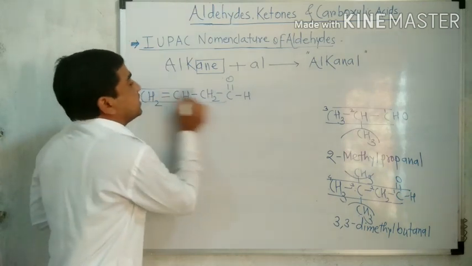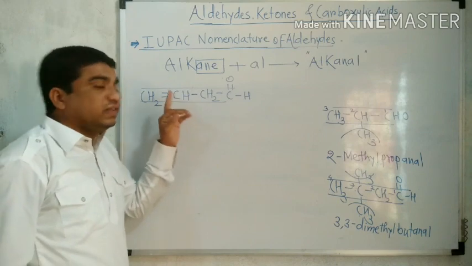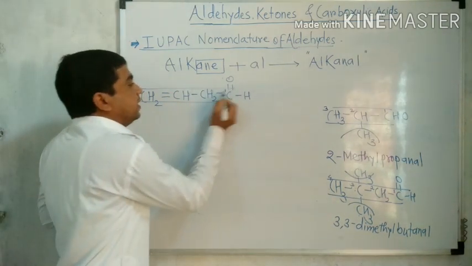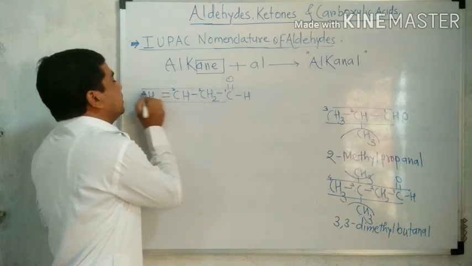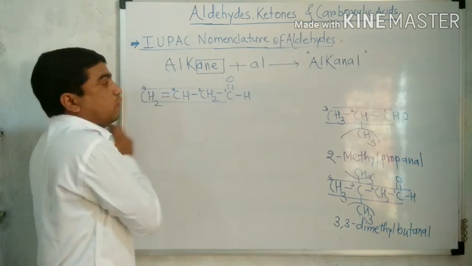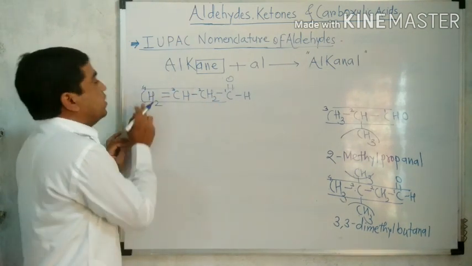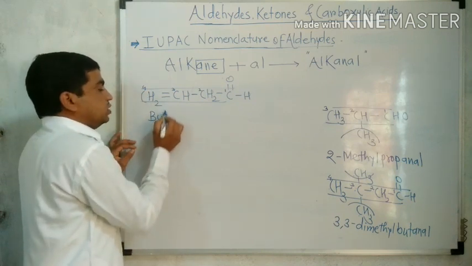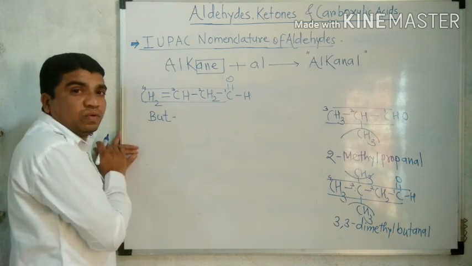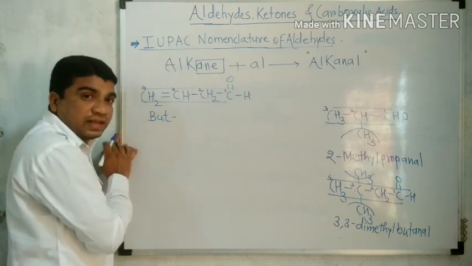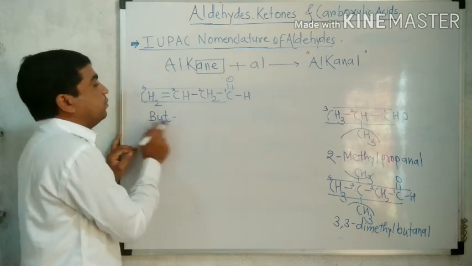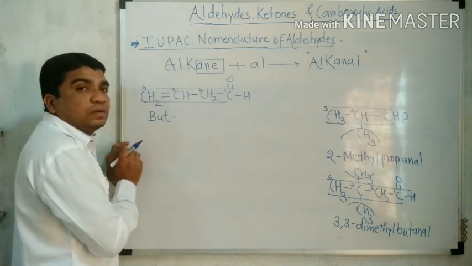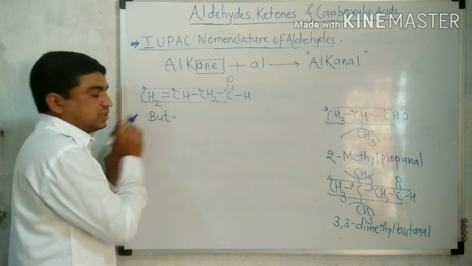For naming this structure, this is actually a derivative of alkene. Numbering from the carbonyl carbon like this. For writing the name, how many carbons are in the chain? 4. Therefore, write 'but'. If 5, 'pent'. If 6, 'hex'. We know that. So for 4 carbons, 'but'. Write the position of the double bond after the parent name.